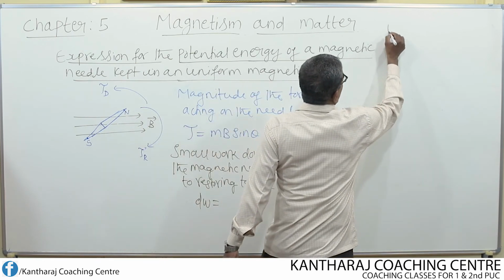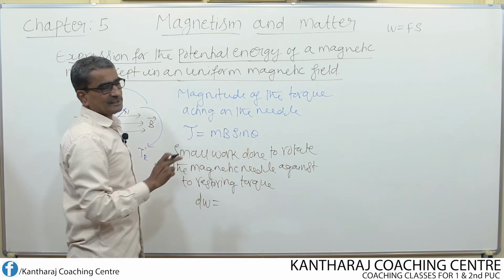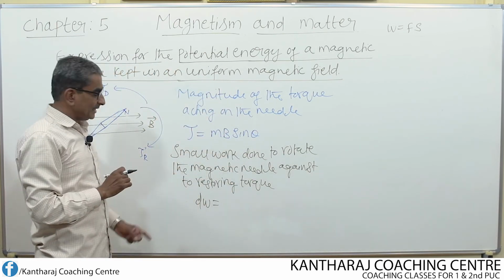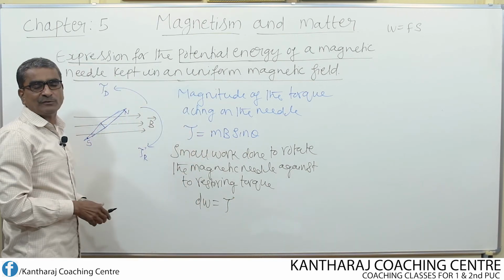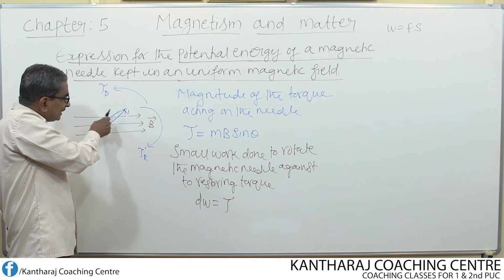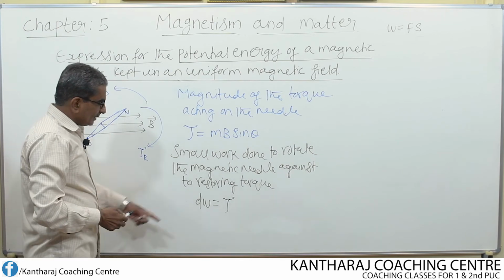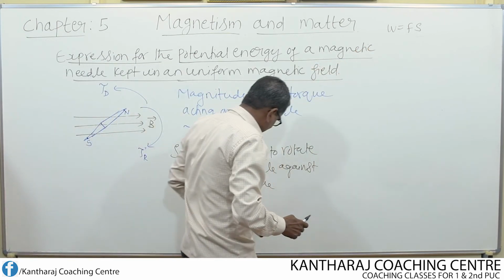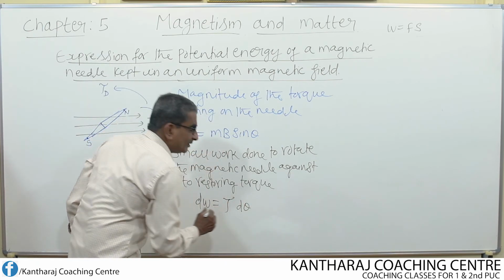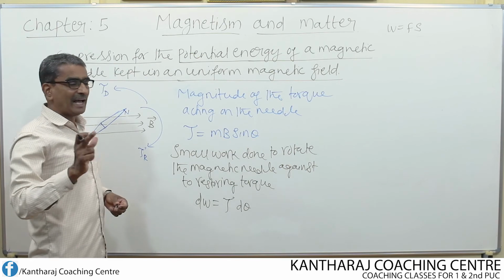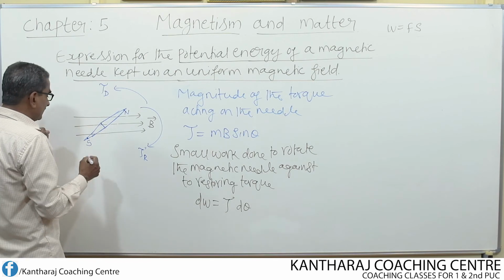The general expression: work done is given by force into displacement. This is a basic concept of work in terms of force and displacement. Here in place of force I consider torque, because torque is also a form of force. Because of the torque only the needle begins to oscillate, deflecting torque, restoring torque. So in place of force I have taken torque, and for displacement I consider d theta. What is d theta? The small angle between the direction of the magnetic field and the direction of the magnetic moment. What is the direction of magnetic moment?